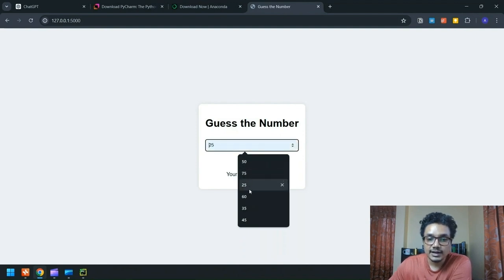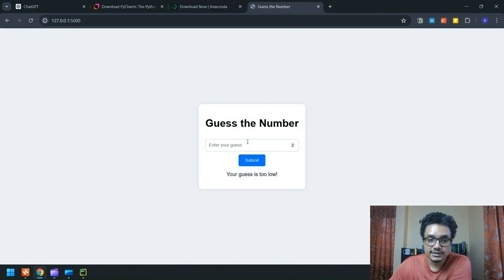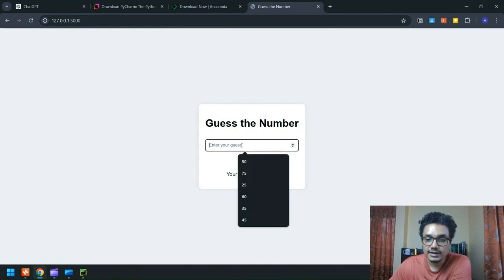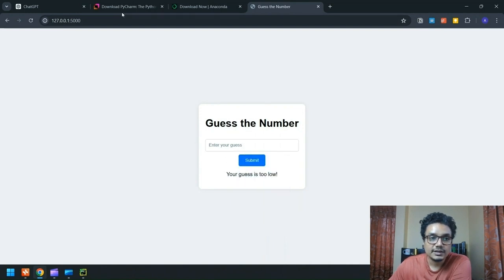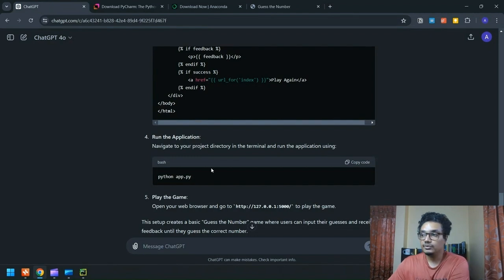Third thing is, I don't like getting auto-suggest in this game. It kind of breaks the flow. Fourth one is, when the page loads, wouldn't it be wonderful if the cursor is already here so we don't have to come and click on it every time? Right, so let's go and tell ChatGPT about these 4 issues.